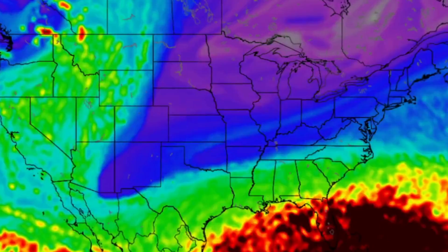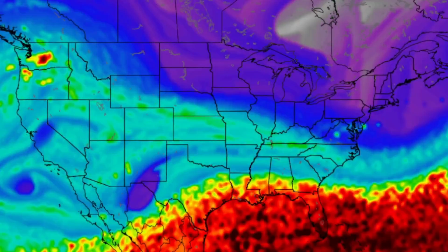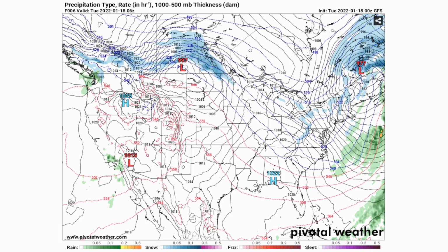In today's video, we are looking at more potential winter storms targeting the US. We're going to start off the video here by looking at the GFS model, then we're going to be moving on to the Canadian model and then the European model for these upcoming winter storms.